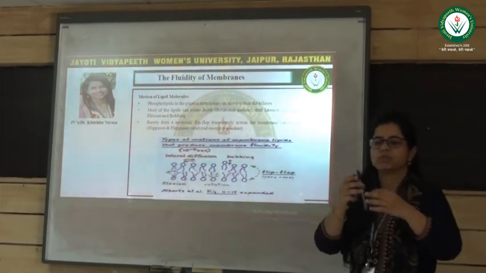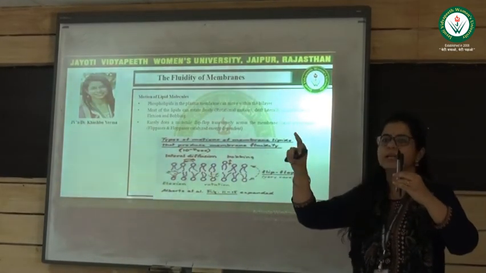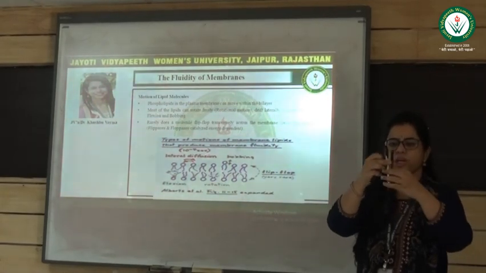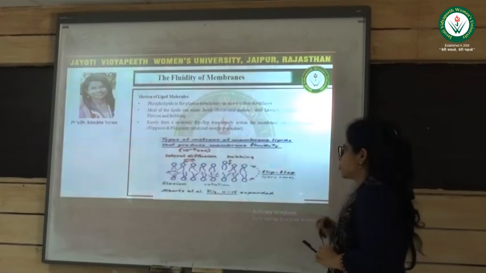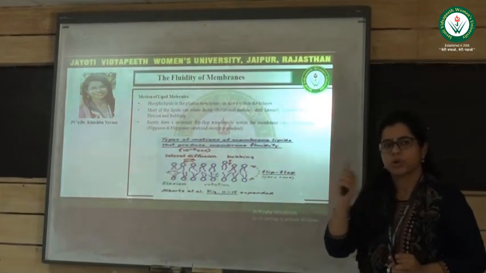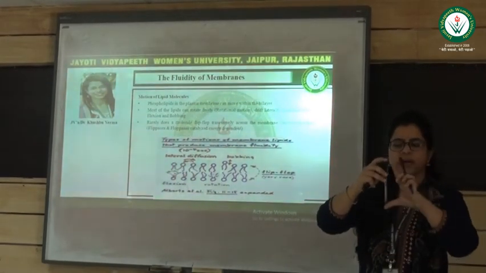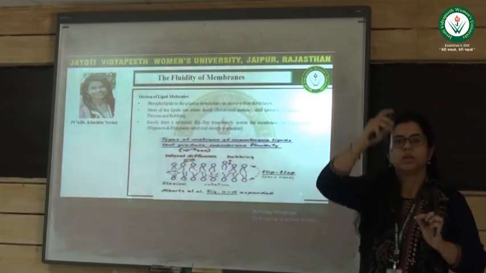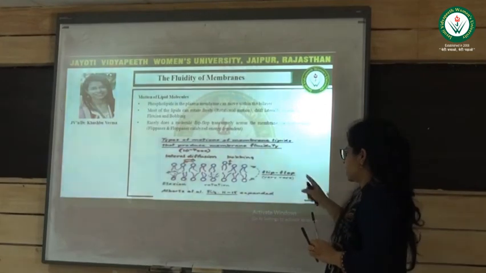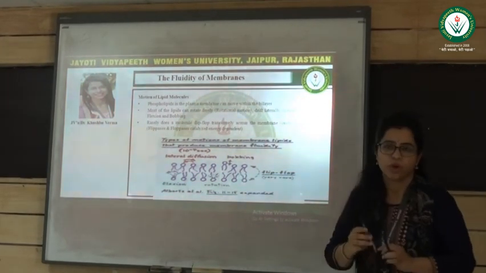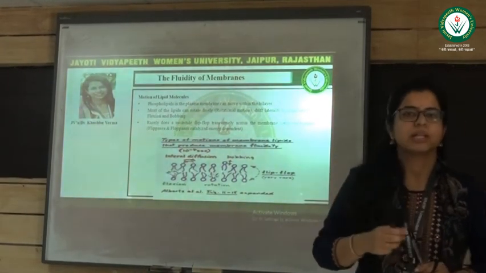Lateral diffusion means that within one lipid bilayer, lipid molecules exchange places with each other. Bobbing is also a movement in which one lipid molecule just moves like this within one layer. The next one is the flip-flop, which is very rare, once in a month.